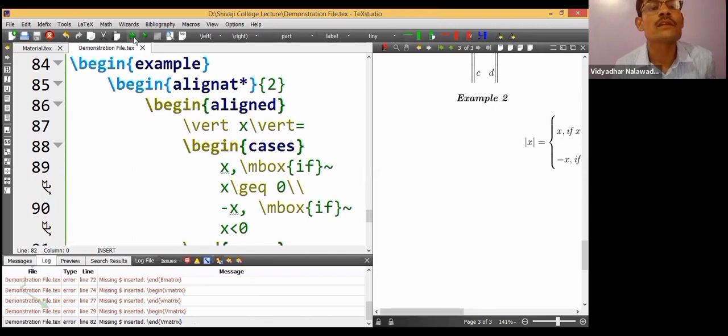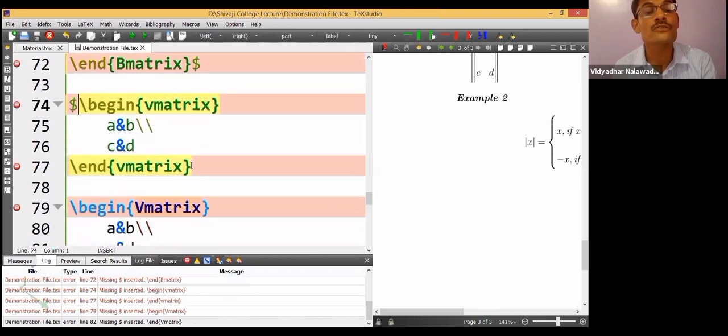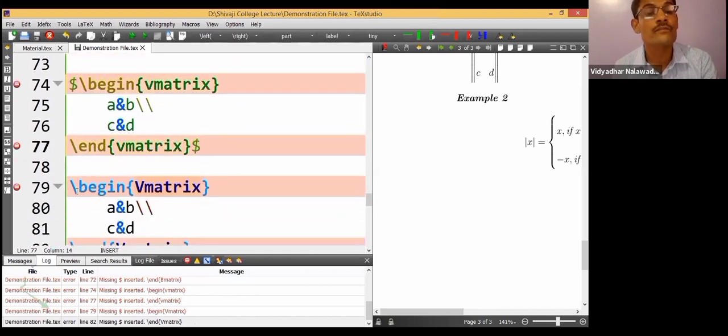Fine, begin example. Align at, if I use dollar, there is an error at line number 72. For math, I must use the dollar symbol, begin and end with dollar, because a lot of errors appeared in the message box.